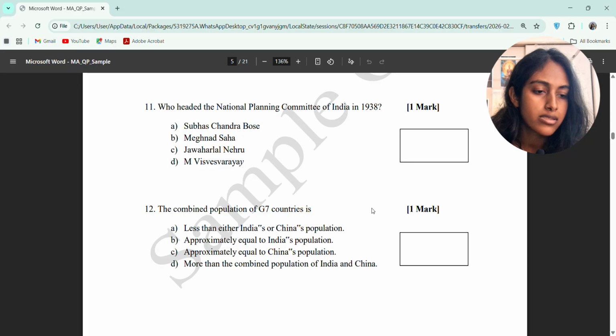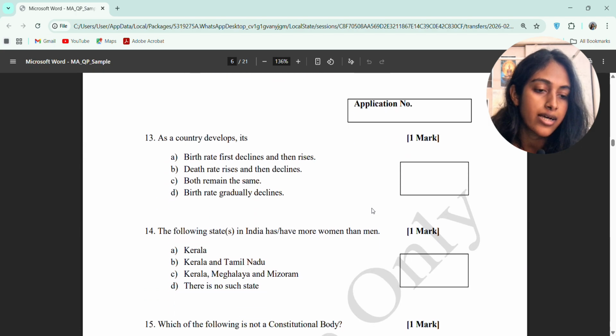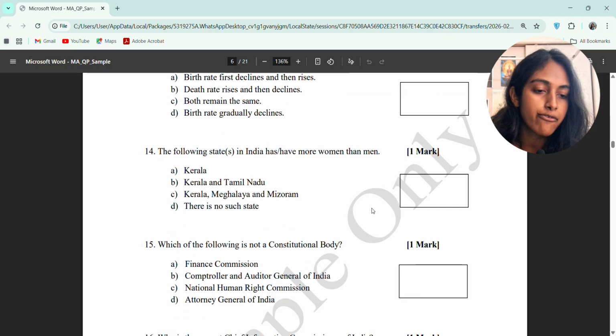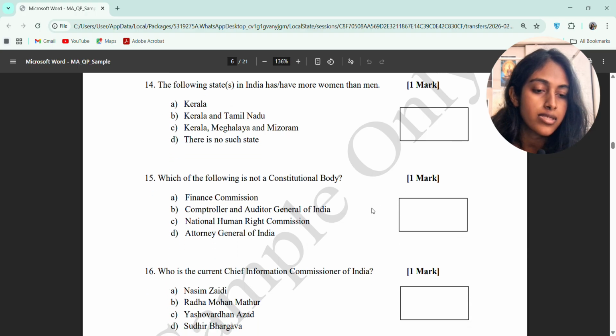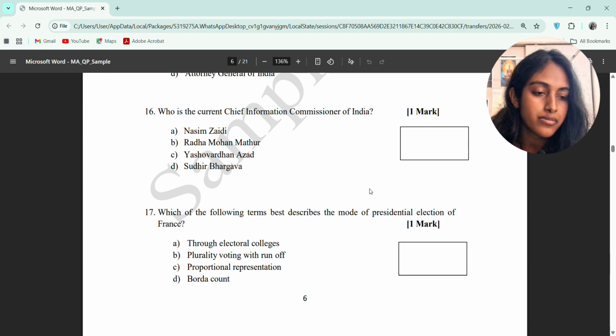Okay, it is 1 mark. Then 13: as a country develops, and then options. 14 is: which of the following states in India has or have more women than men? Then a few states are given as options. 15 is: which of the following is not a constitutional body? Options are here. Who is the current Chief Information Commissioner of India? These are the options. Which of the following terms best describes the mode of presidential election of France? This is the option.